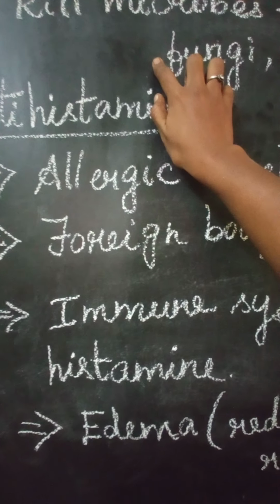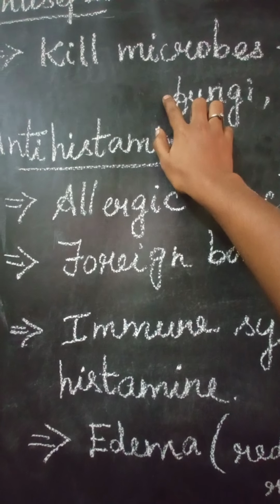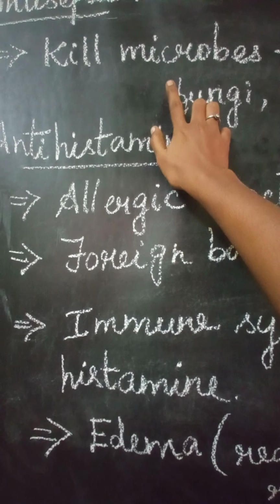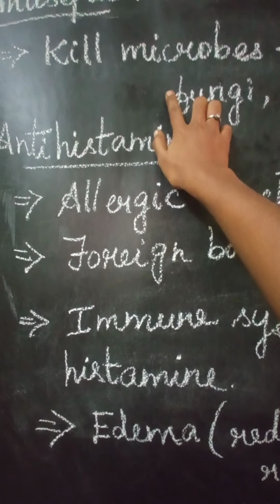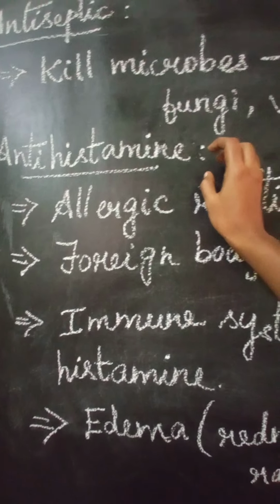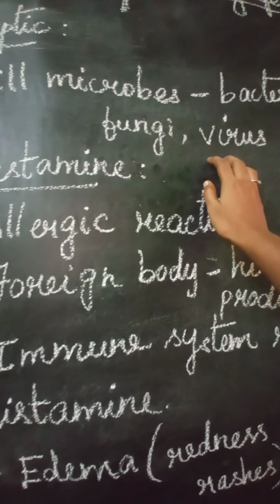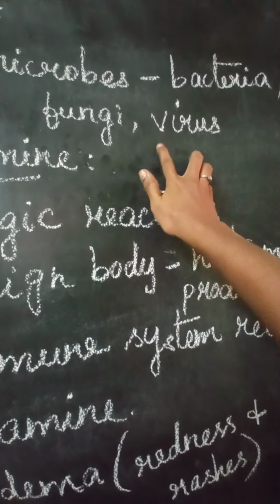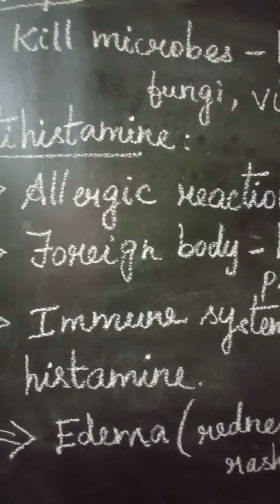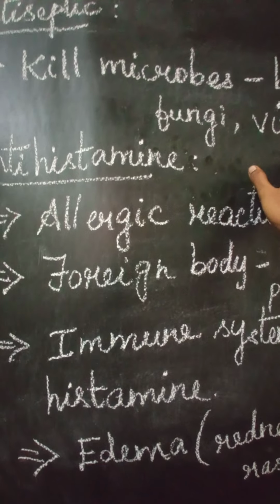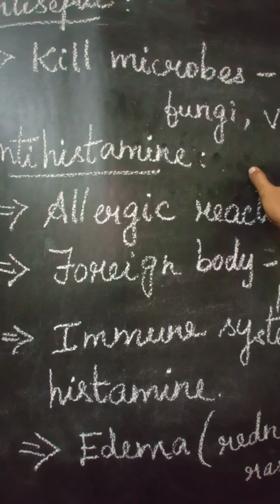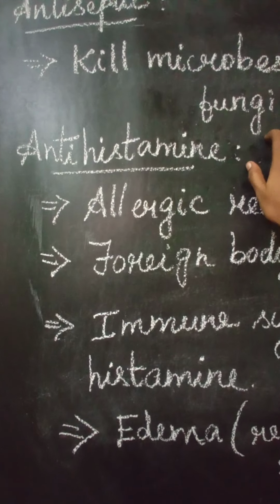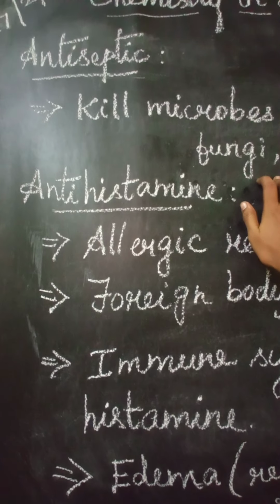First thing, what is meant by microorganisms? These microbes normally cannot be seen with our normal eyes. They can be seen only through a microscope, and they are very small in size. Microorganisms means bacteria, fungi, and also viruses. These are the most common microorganisms which cause infections to human beings. So to kill those microbes and control their growth, we use this antiseptic cream.